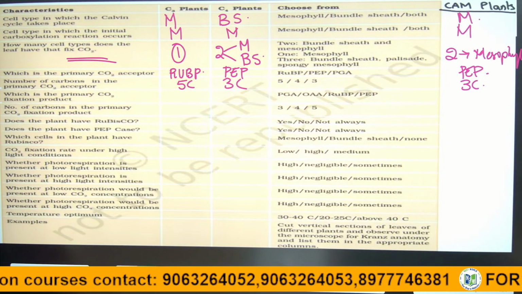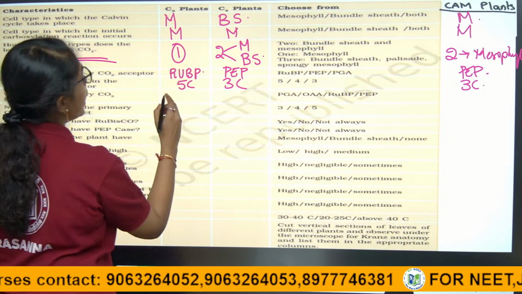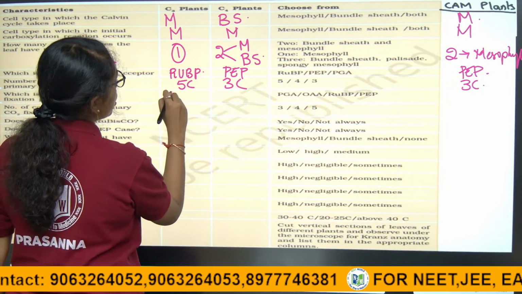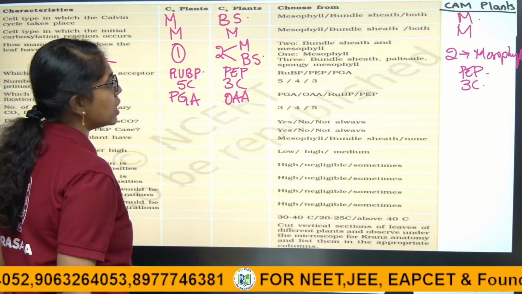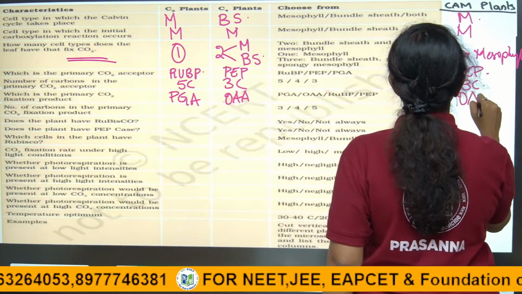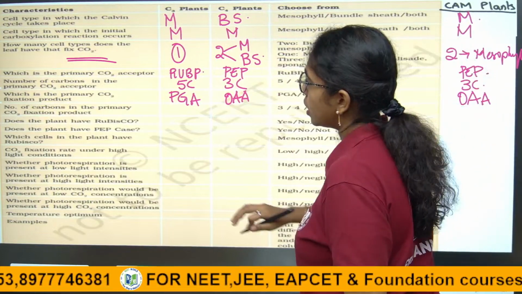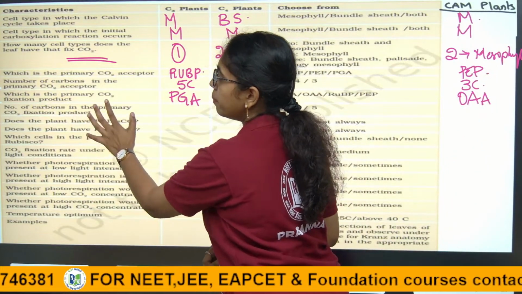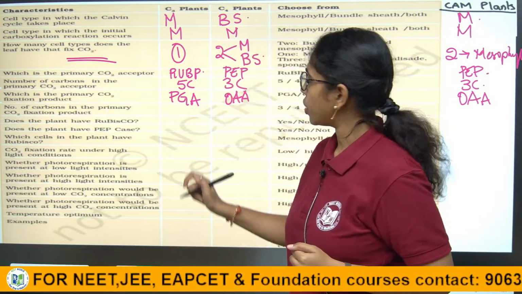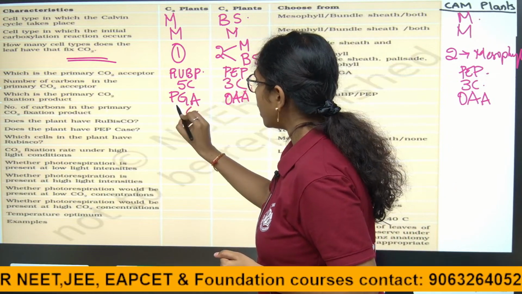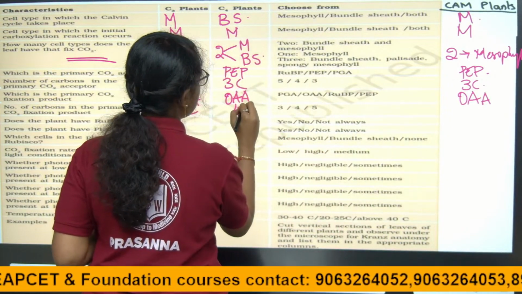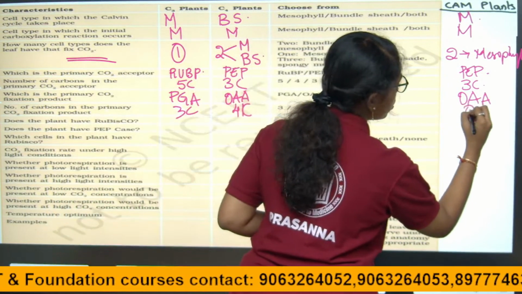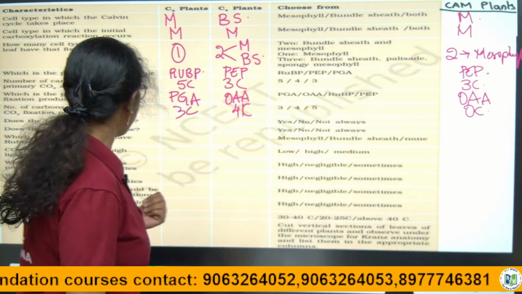Next, what is the primary carbon dioxide fixation product? Here it is phosphoglyceric acid, here it is oxaloacetic acid, here also it is oxaloacetic acid in CAM plants. Number of carbons in the primary carbon dioxide fixation products: here it is 3 carbon, right? Phosphoglyceric acid is 3 carbon, oxaloacetic acid is 4 carbon, here also in CAM plants it is a 4 carbon compound.